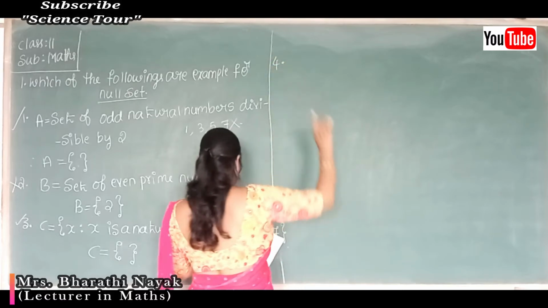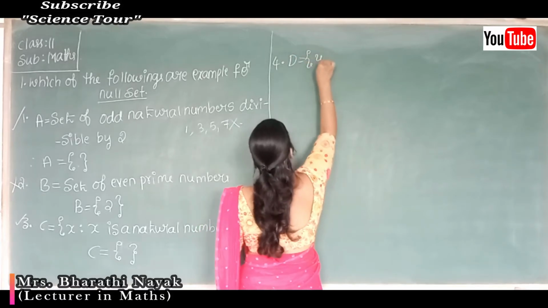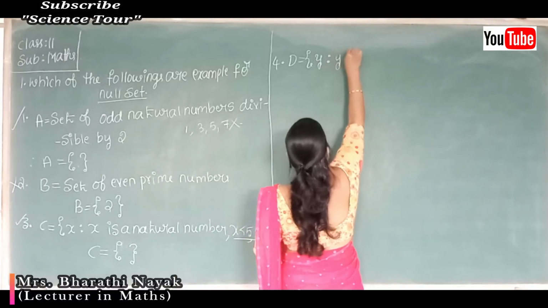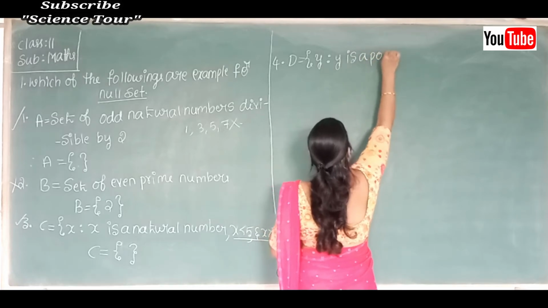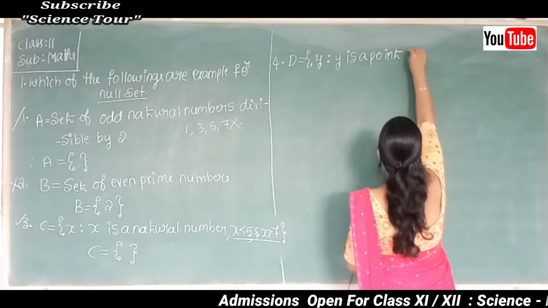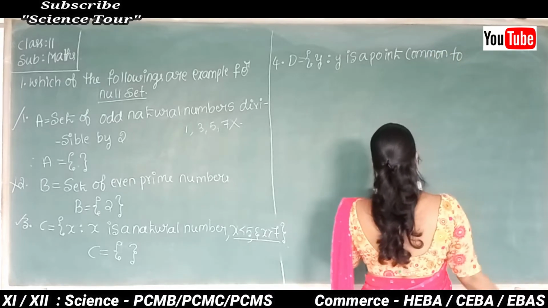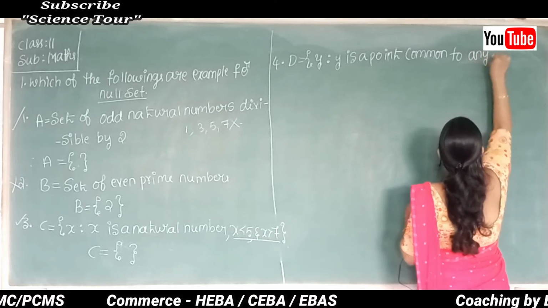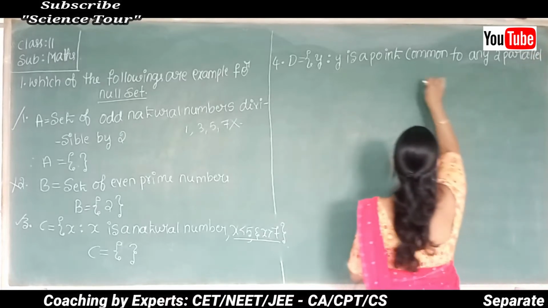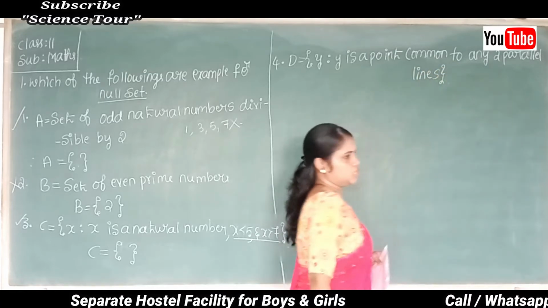Fourth problem I'll consider. Set D is equal to the set of all y such that y is a point common to any two parallel lines. So what about this set?